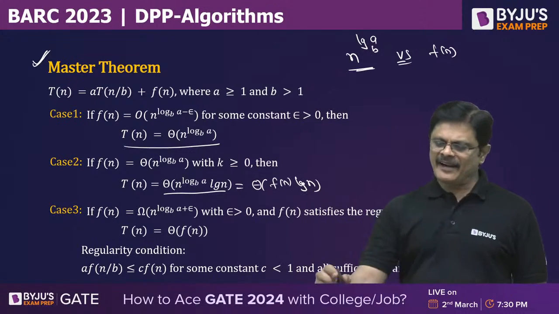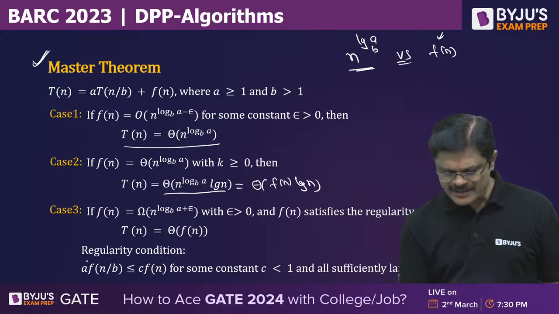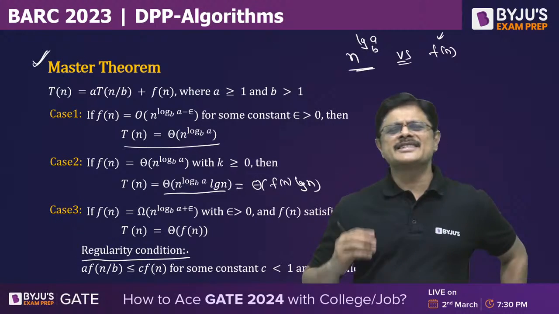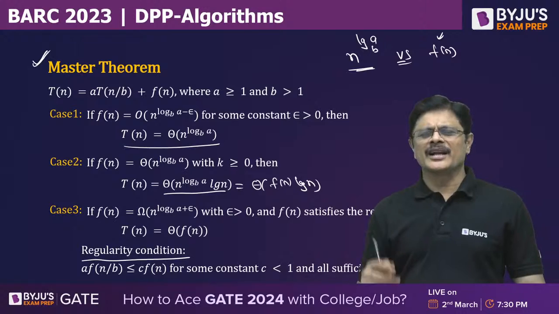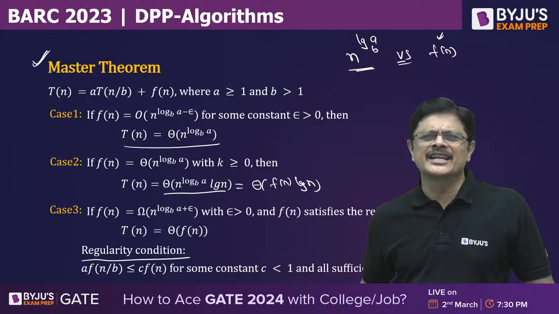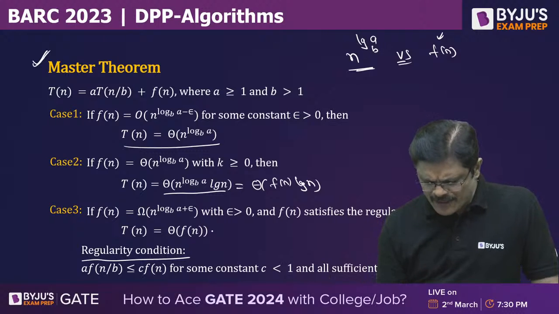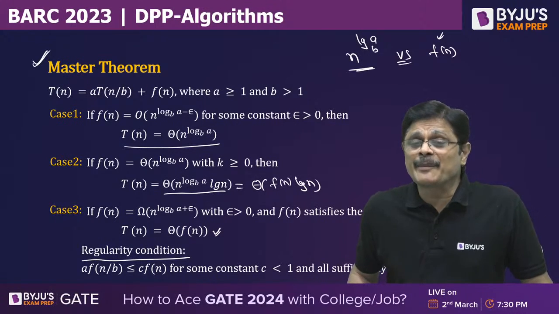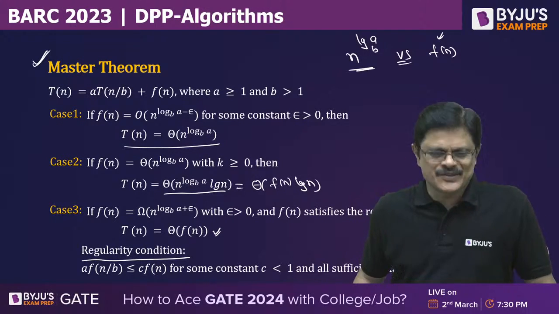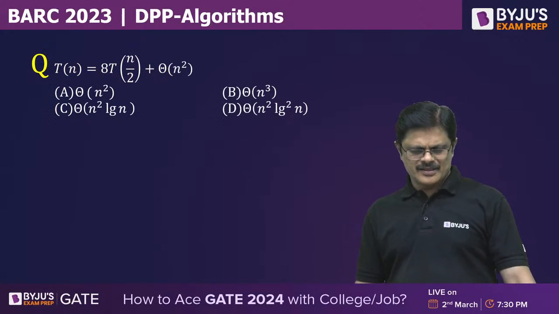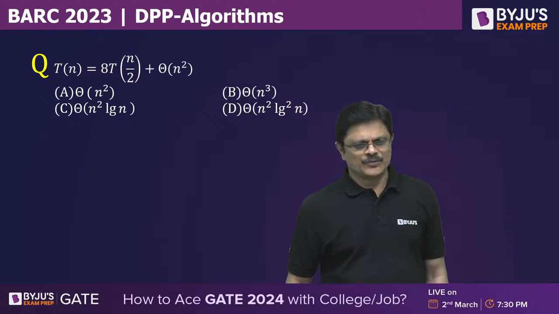But when f(n) dominates, you have to check what is known as the regularity condition. But when it is a polynomial or generally exponential kind of function, this regularity condition will generally be satisfied. So whenever it dominates, theta f(n) is the answer, provided the regularity condition is satisfied. Okay. What is the answer for this?